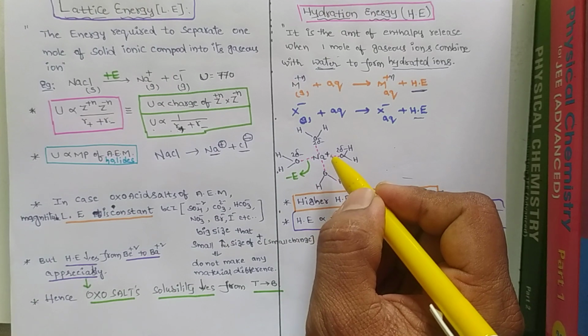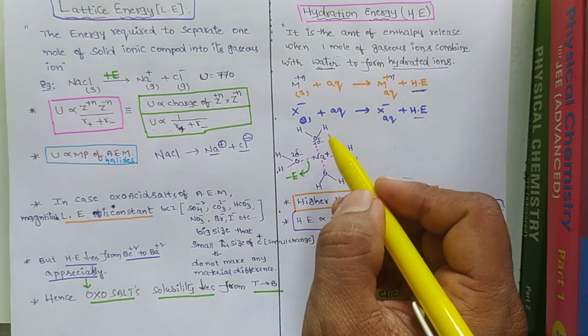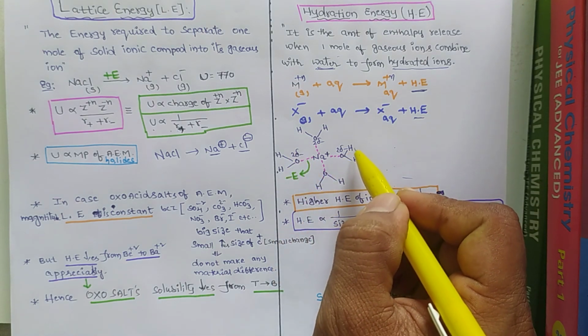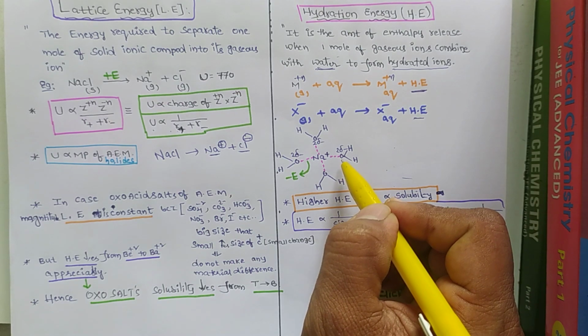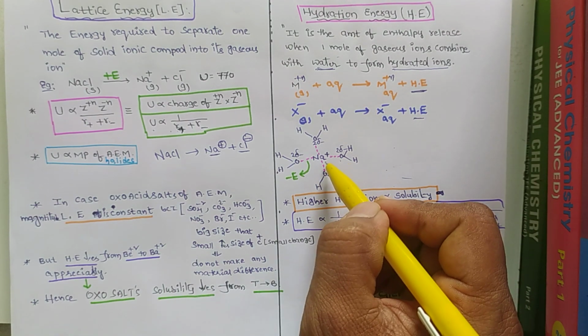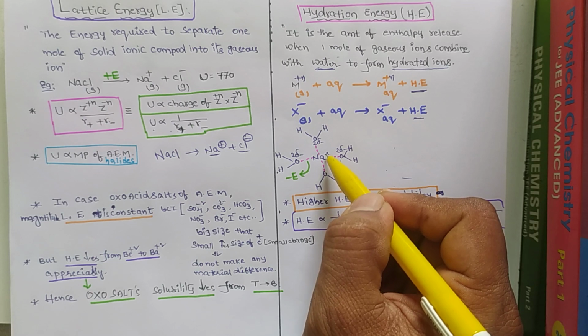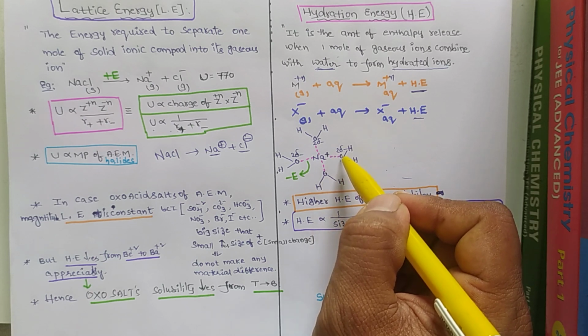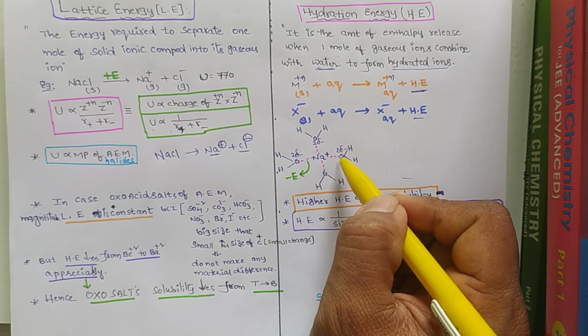For example, take Na plus. Whenever Na plus is dissolved in water, it forms like this. This is the water molecule. The oxygen of the water molecule has a negative charge, and the sodium ion has a positive charge. Between this positive charge and the oxygen of the water molecule, some interaction takes place.